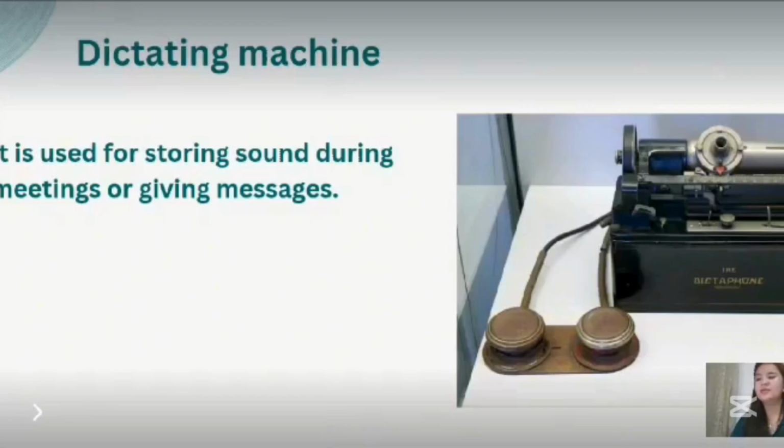So the next machine is the dictating machine. It is used for storing sound during meetings or giving messages.